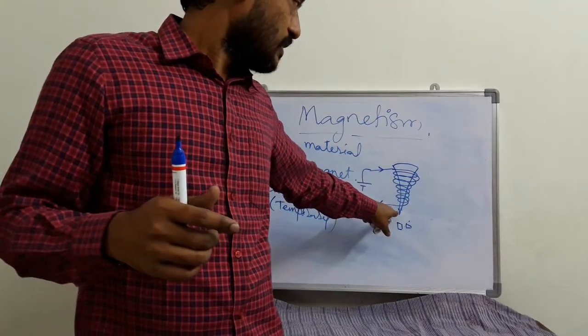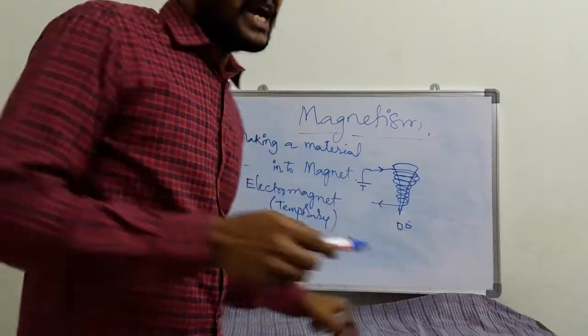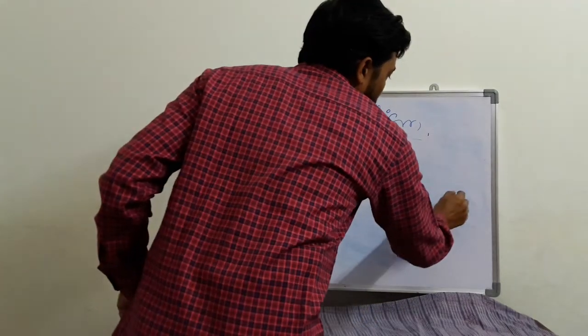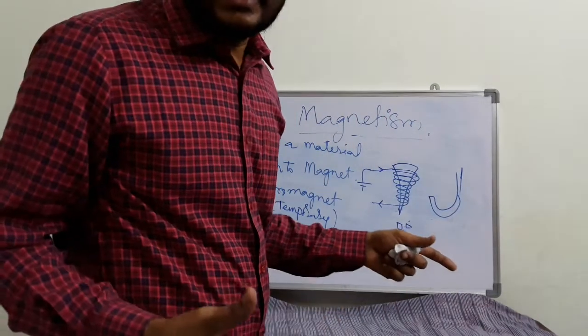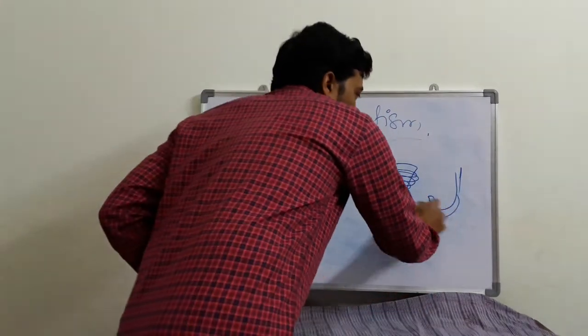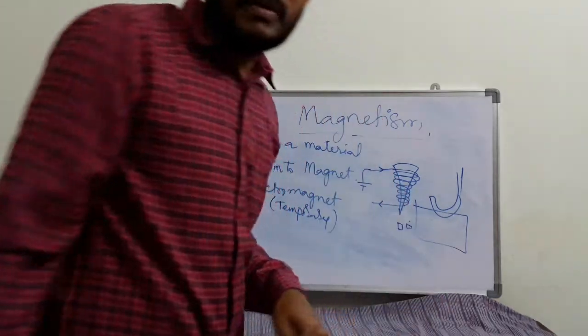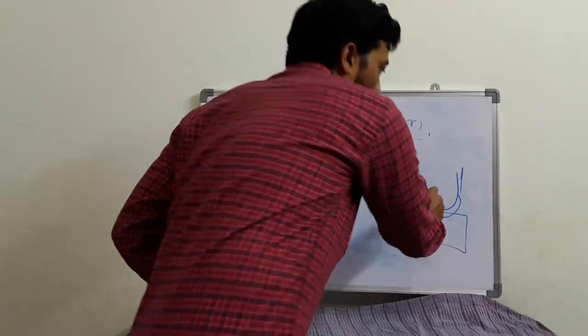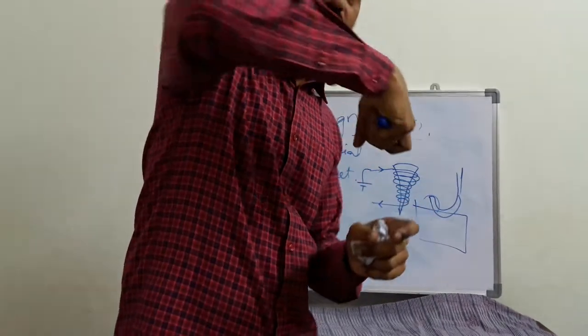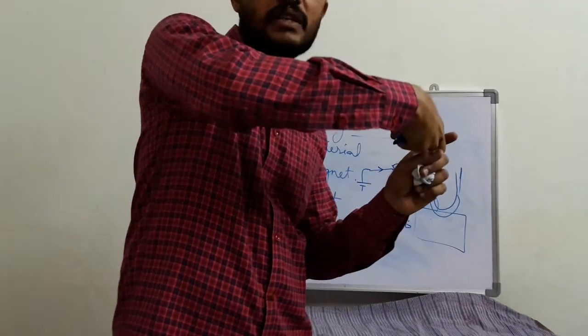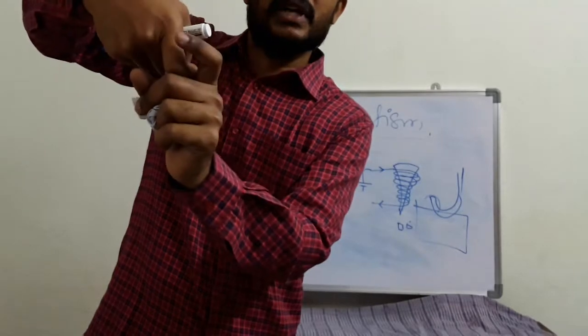At that time, this hook or anything may act like a magnet. Then if any iron material is present, that iron material is going to attach to it, and they will lift it from one place and take it to another place.